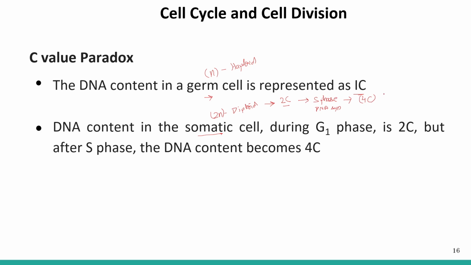But the number of chromosome sets is 2 only, so it will be 2N but the DNA concentration will be 4C. Here what I have written is that the DNA content in the somatic cells during the G1 phase will be 2C. But after the S phase, after the DNA replication, the DNA content becomes 4C. But the cell will be in the diploid state only. It will have 2 chromosomal sets, so we will represent it as 2N.